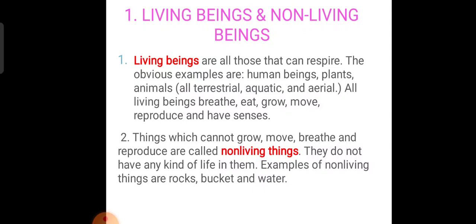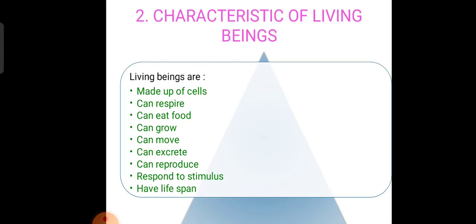Some of the components are seen in page number 3. See here, identify them as living beings or non-living beings. First of all, the main important thing I would like to tell you is living beings are made up of cells.